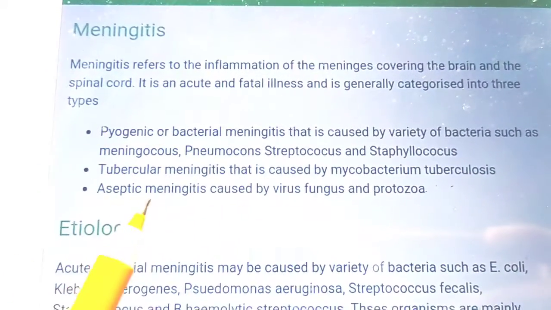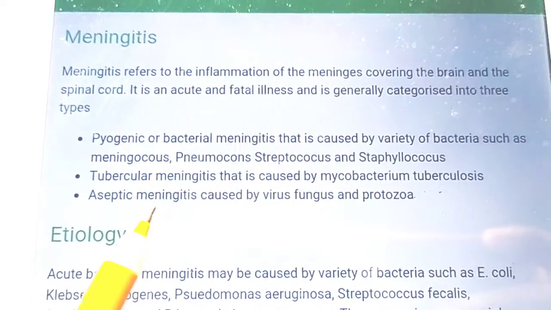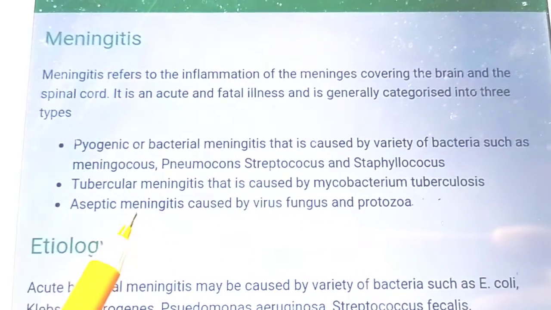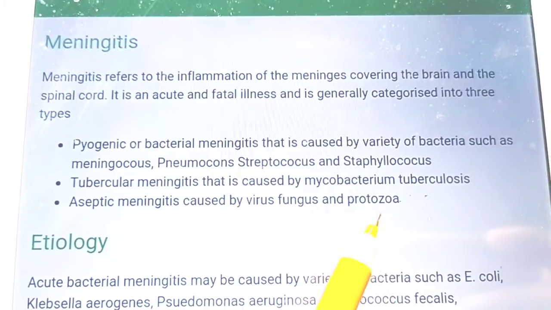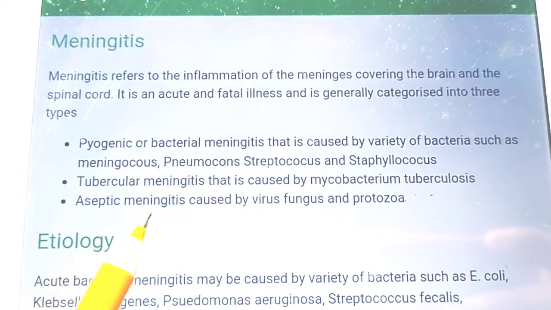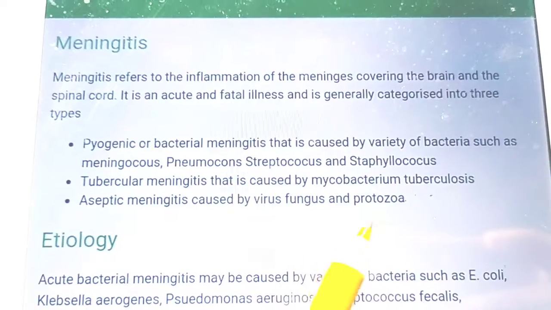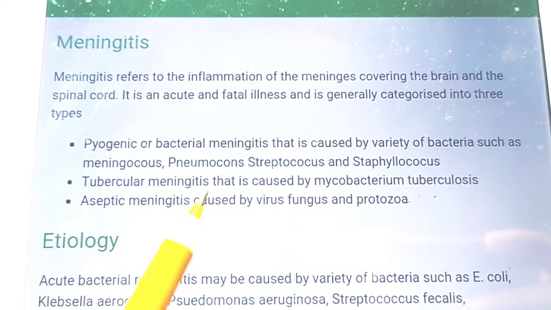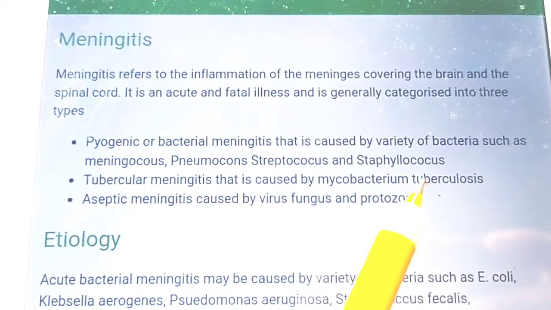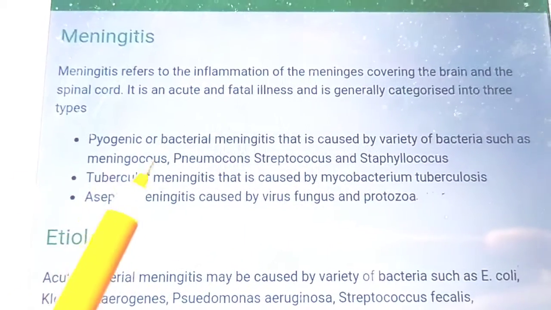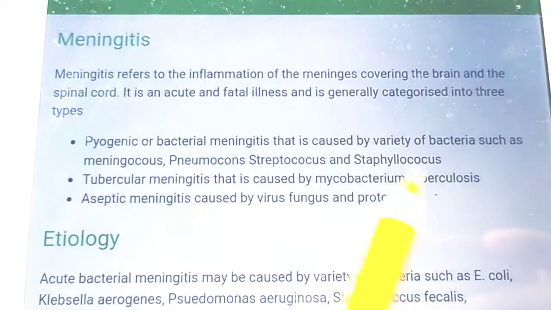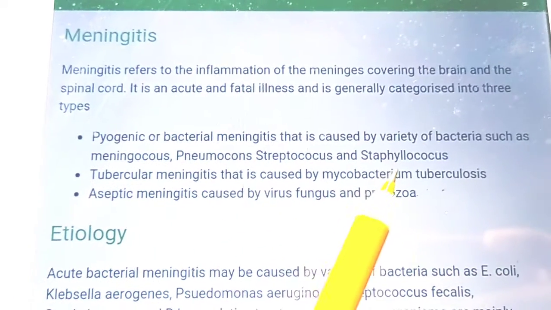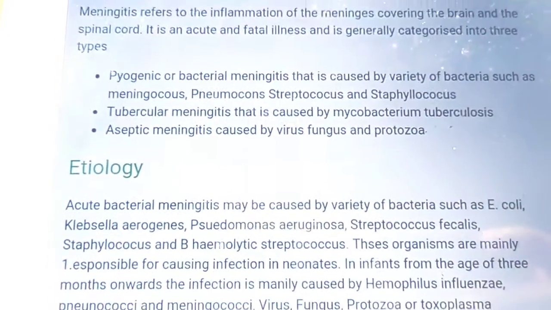The next one is aseptic meningitis. Aseptic meningitis is caused by virus, fungus and protozoa. Tubercular is caused by Mycobacterium tuberculosis, and pyogenic, that is pus forming, is bacterial meningitis caused by the variety of bacteria which I discussed.